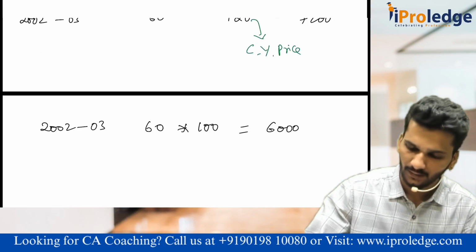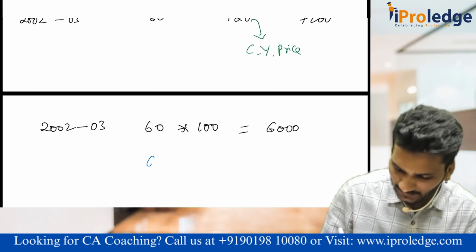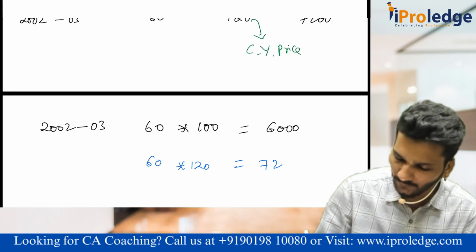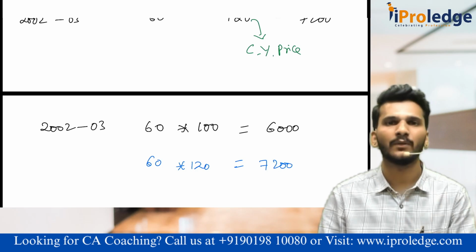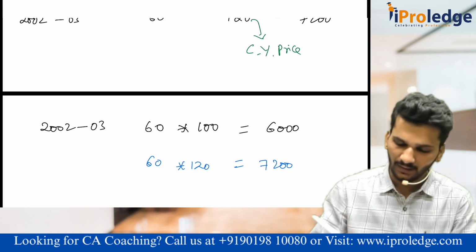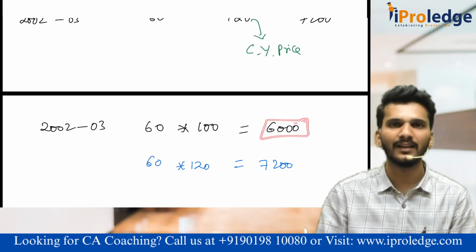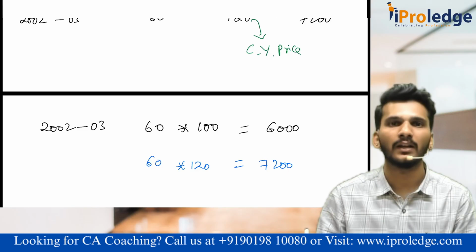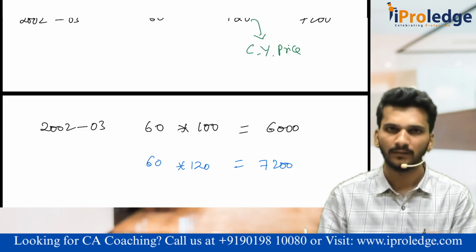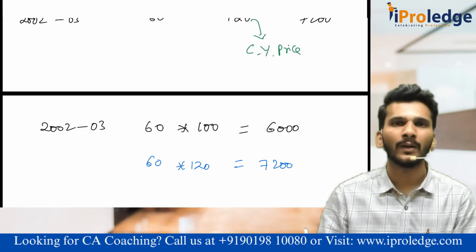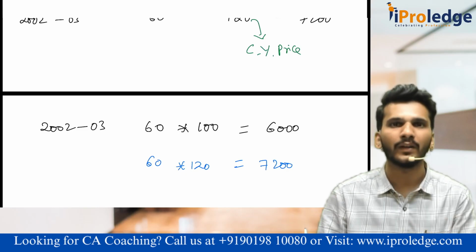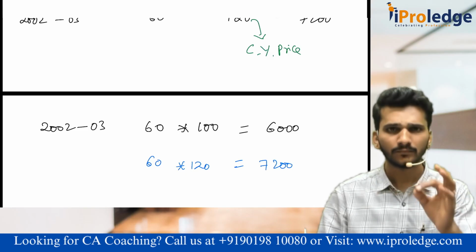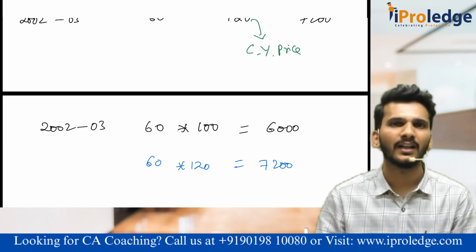But instead of that, if I multiply that 60 with the 120 rupees price, we already know it is 7,200. Yes, sir, that is 7,200. The 6,000 rupees is called national income measured at constant prices. Sir, what is constant prices? Whenever you multiply the current year output with the base year prices, we call it the national income at constant prices.